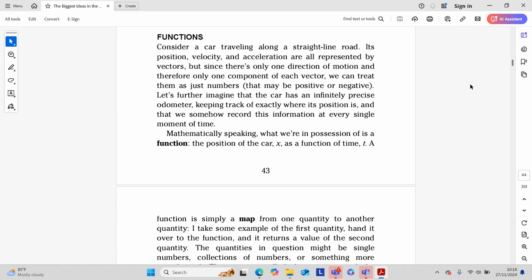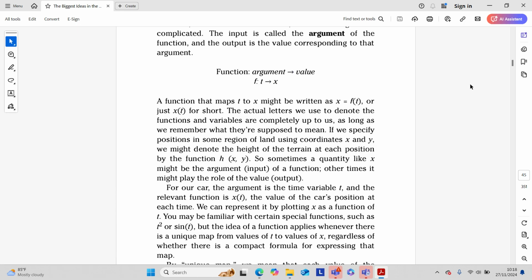Mathematically speaking, what we are in possession of is a function: the position of the car, x, as a function of time, t. A function is simply a map from one quantity to another quantity. I take some example of the first quantity, hand it over to the function, and it returns a value of the second quantity. The quantities in question might be single numbers, collections of numbers, or something more complicated.